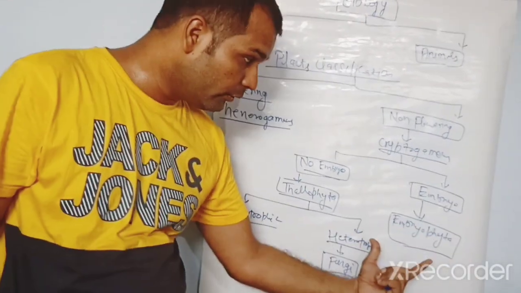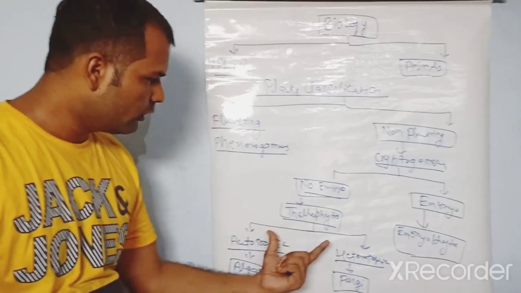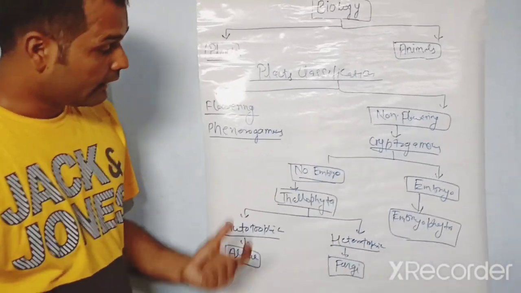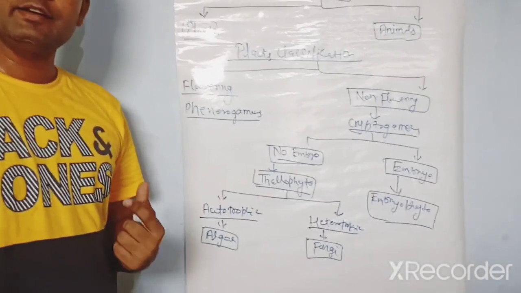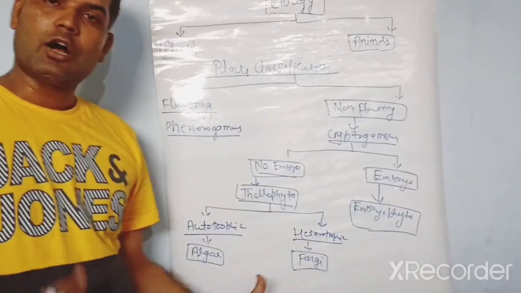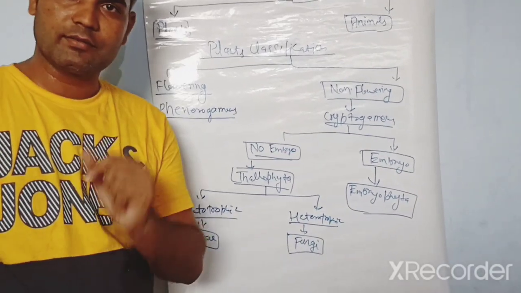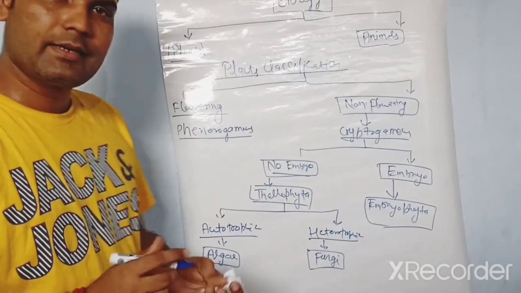If they have embryo, they are called Embryophyta, and if they have no embryo, they are called Thallophyta. Again, Thallophyta is divided into autotrophs, which are algae, and heterotrophs, which are fungi. Okay, is that clear?